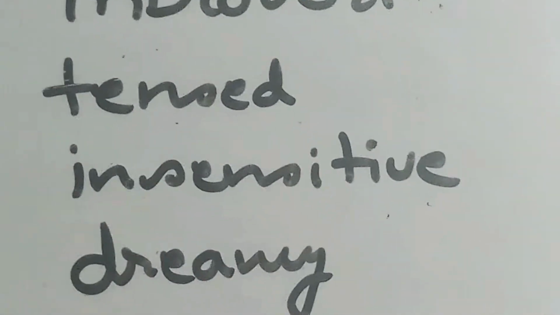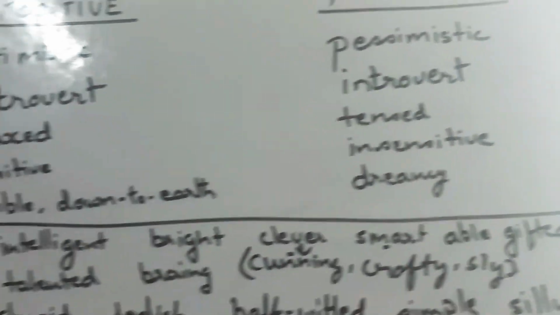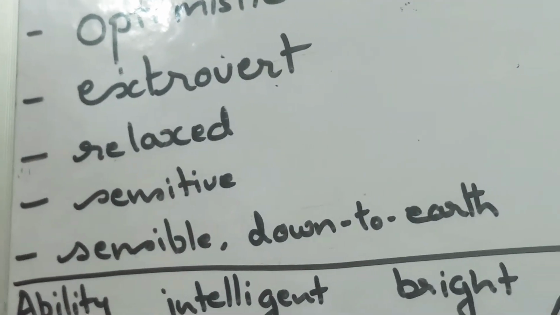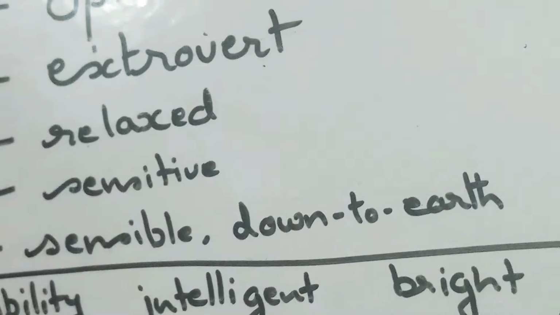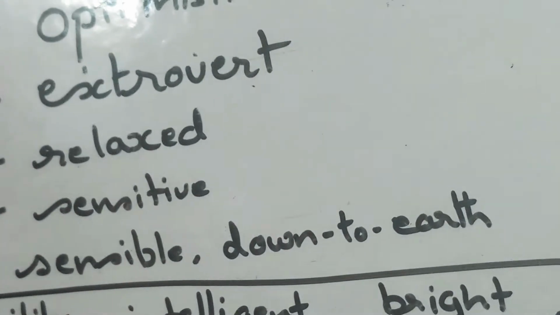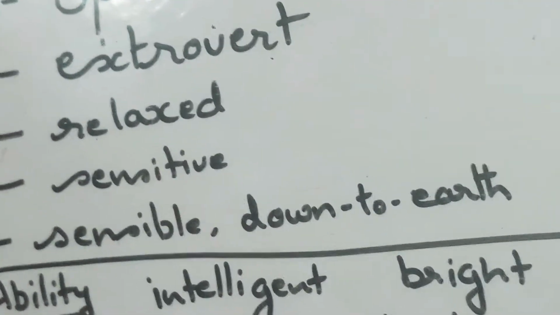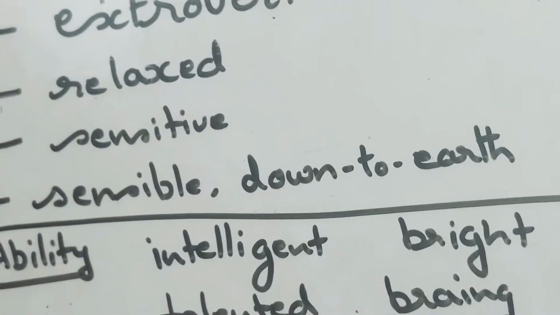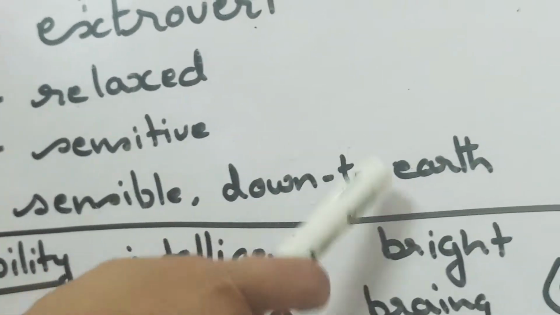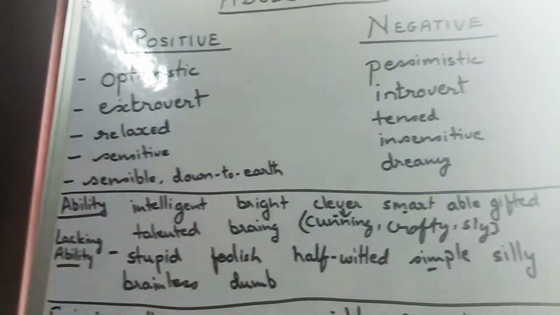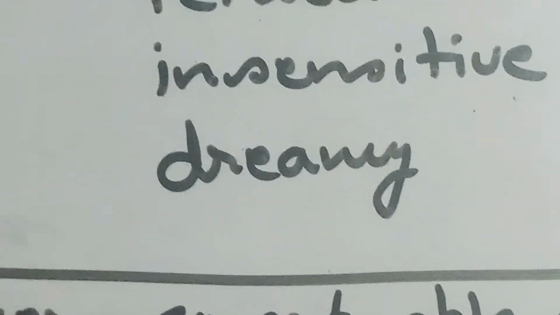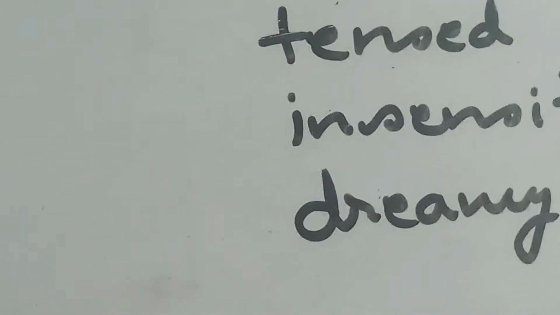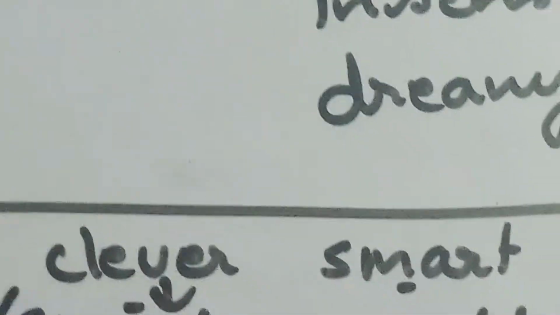Now sensible and down to earth: very clear about what is to be done, what is not to be done, very sensible. I know my roots, what I have to do, what I don't have to do, and I know what is in my pocket, and I will do the best of it, and I will plan for the future also. So that is sensible and down to earth. And dreamy is something making your mind go in different ways, like I will do this, I will do that, without giving a planning or a timetable.